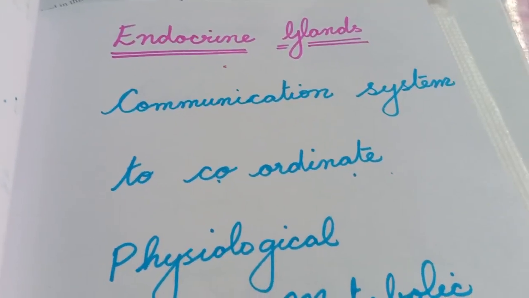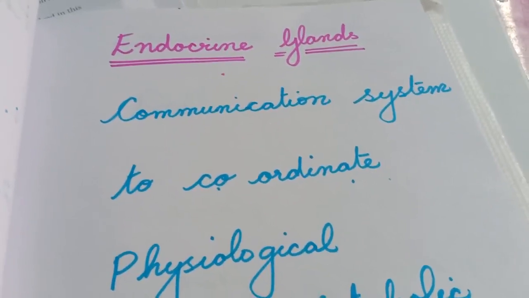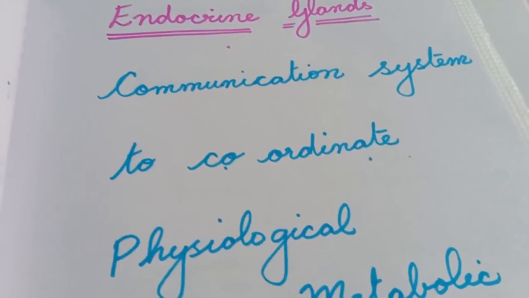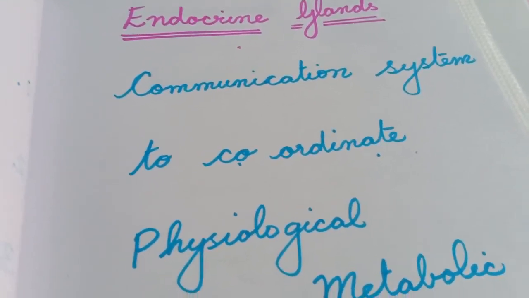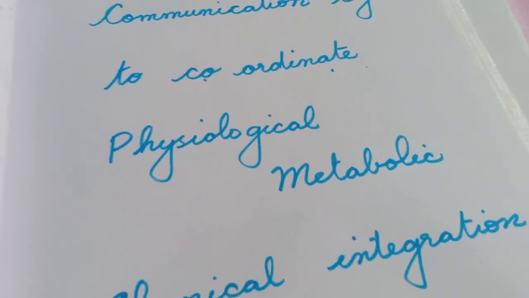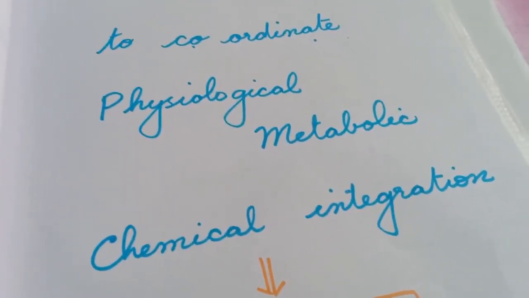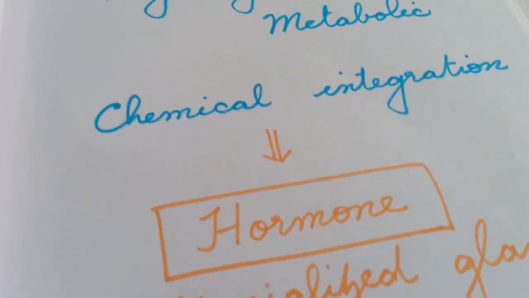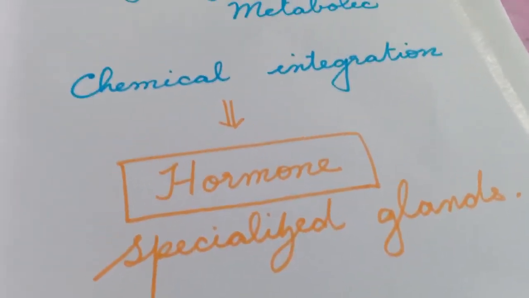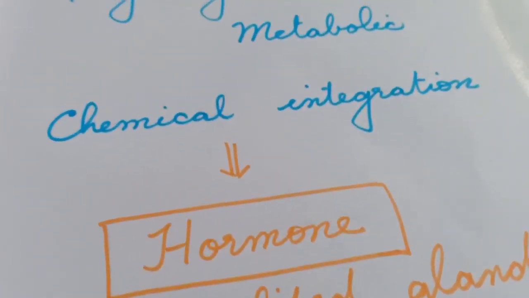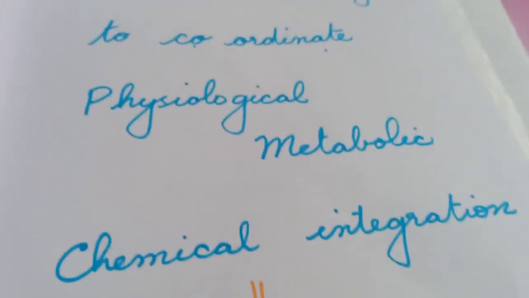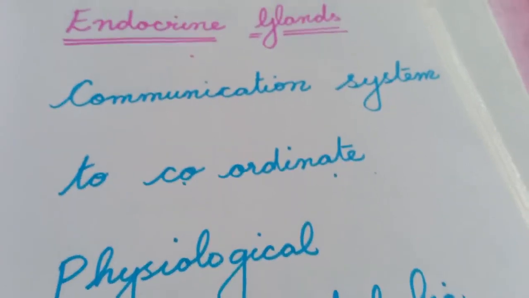The topic that we are going to discuss today is endocrine glands. Endocrine glands are the communication system which is used to coordinate, that is to connect, physiological and metabolic activities by chemical integration. This chemical we call the hormone. These hormones are present in specialized glands. So hormones are chemical units used for the physiological functional breaking up and building up processes to communicate with each other.